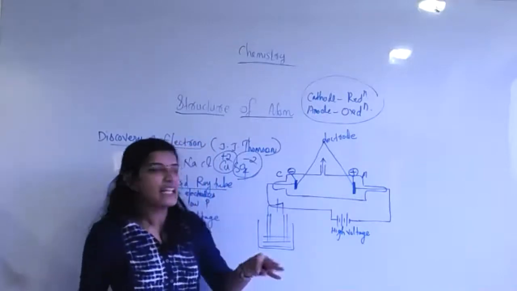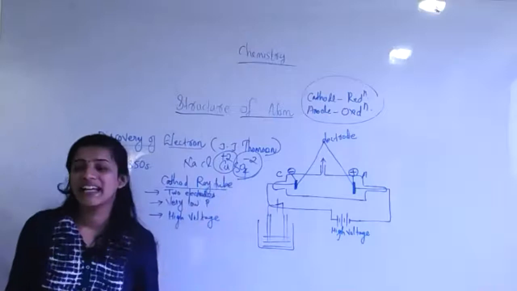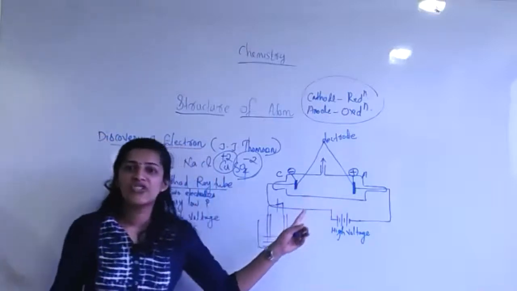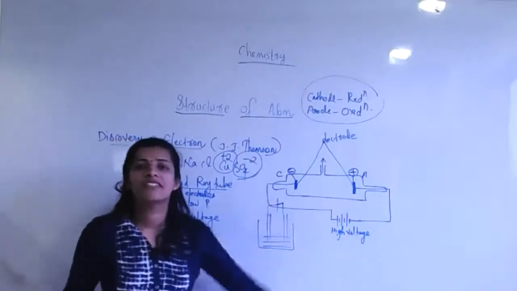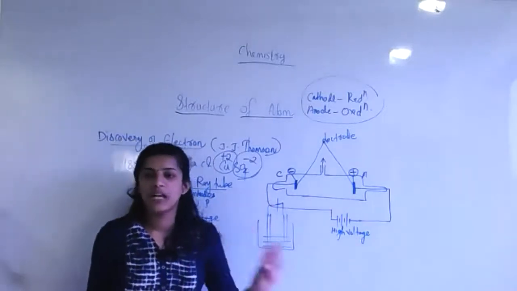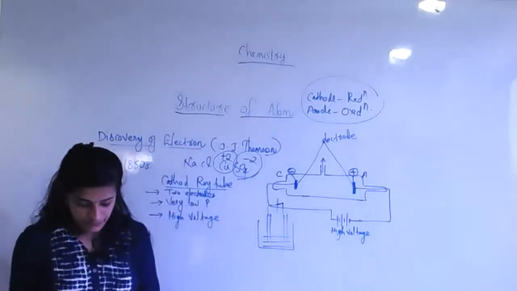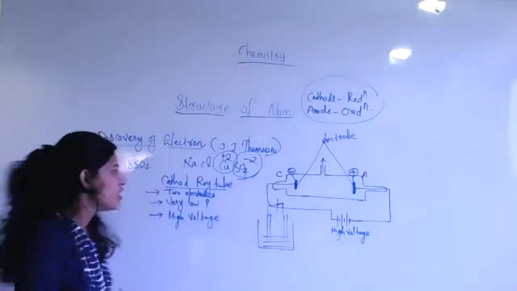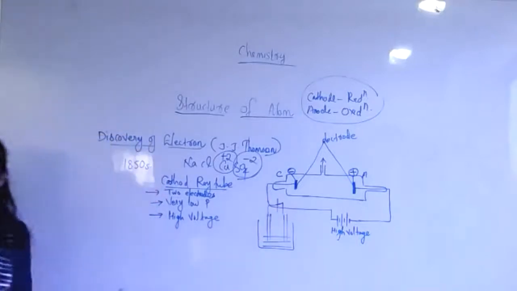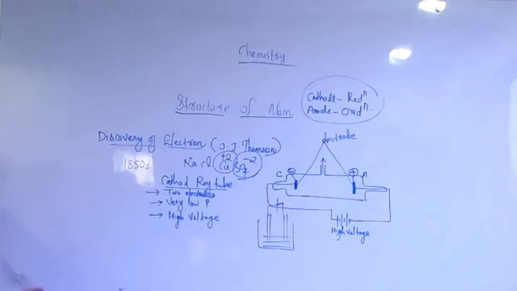This is the discovery of the electron, just the beginning. So the gas has a tendency to move from the negative to the positive side. So what about the charge of that particle? Negative, sure. With high voltage, there is a chance of negative charge, moving from the negative cathode to the positive anode.